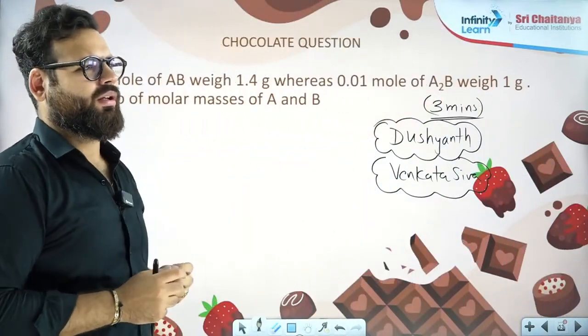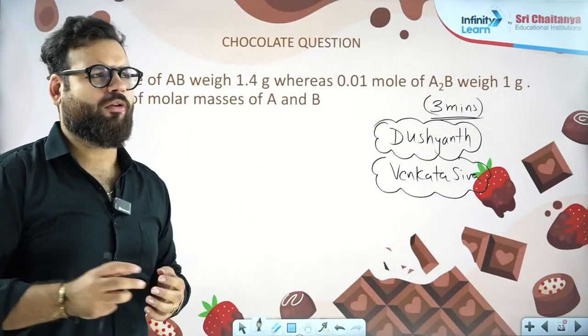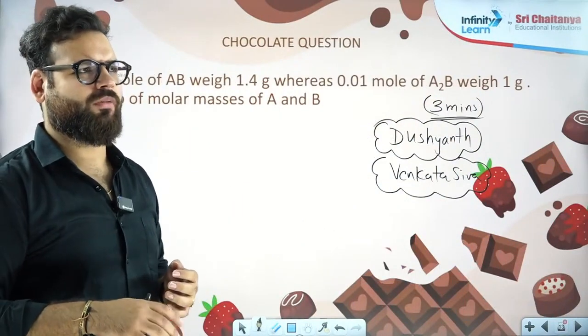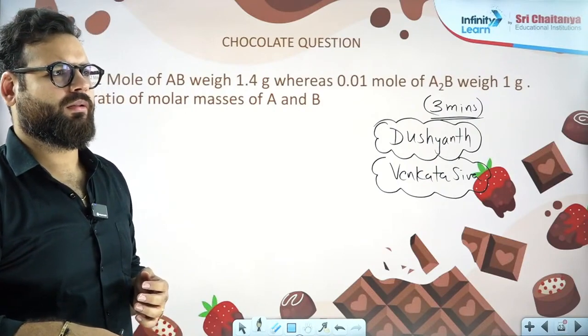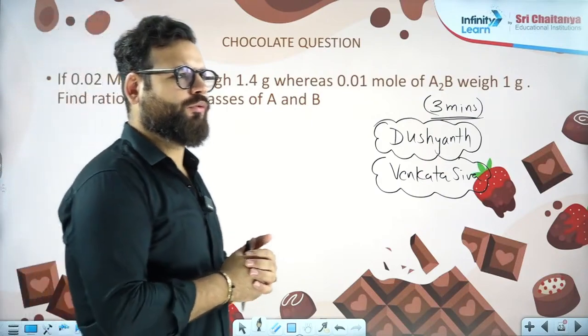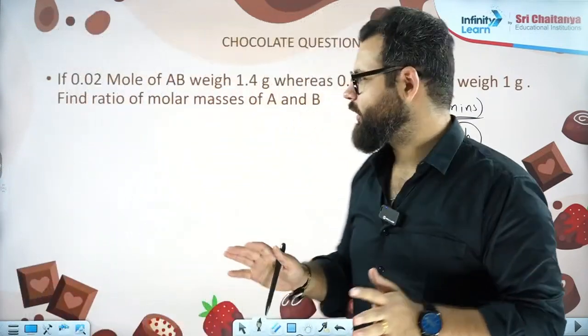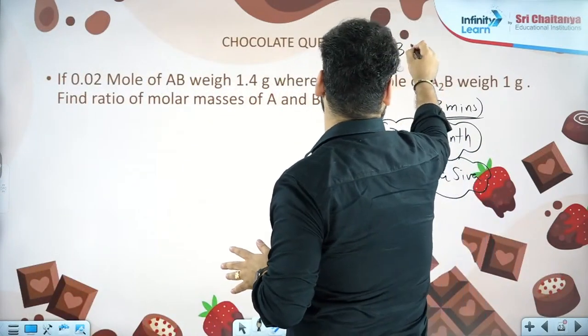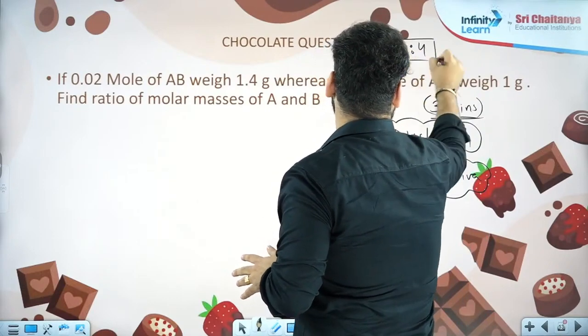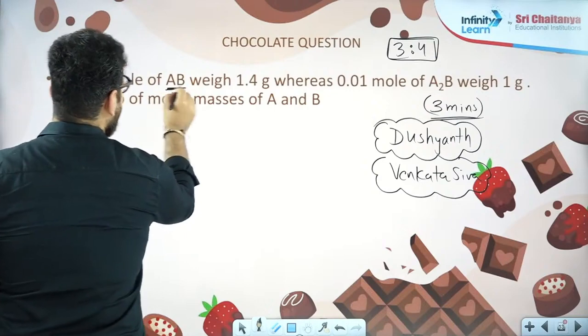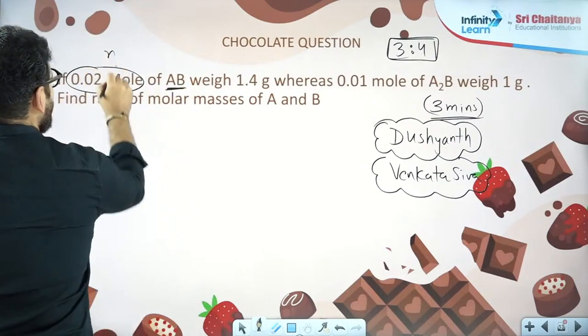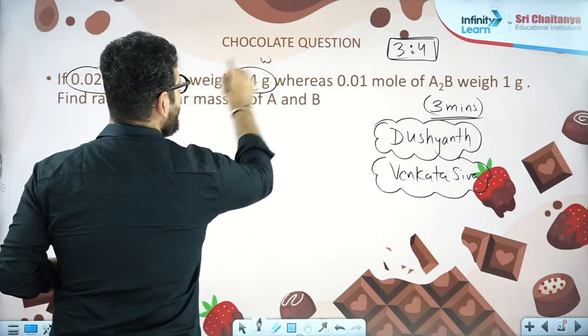All right, now we will solve it. Time is up. 3 is to 4 is the correct answer. Everyone who is giving 3 is to 4, it is the correct answer. Okay, how should we go about it? Let us see. 2 things are given. They have given the moles of AB and they have given the weight of AB.